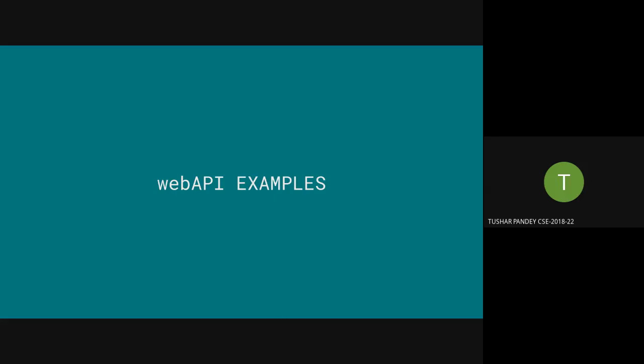Similarly, we have web APIs. The difference is that here we are using the HTTP protocol to talk to the API via the internet. That's the only difference. Even if you were to use HTTP in the Android system itself, things would not be distinguishable. It would all be almost the same. So let us see some examples of what you can use. What are some APIs that you can use freely?